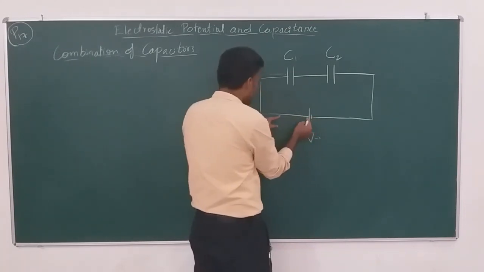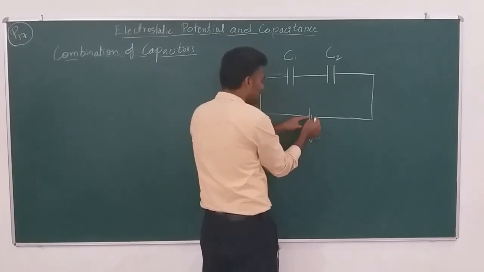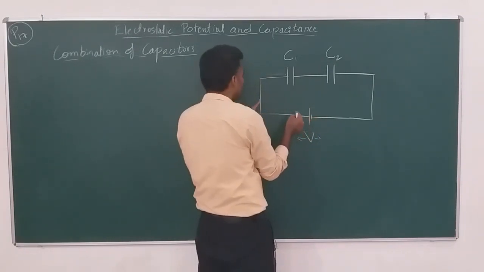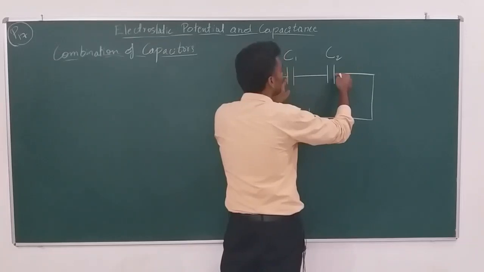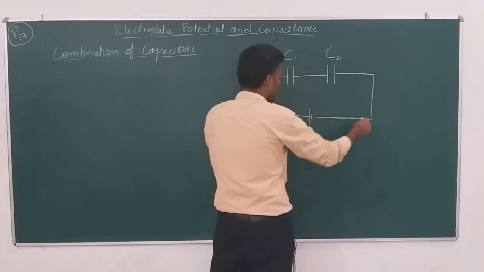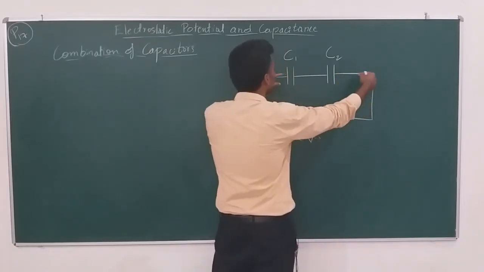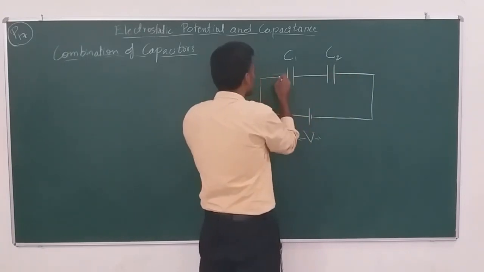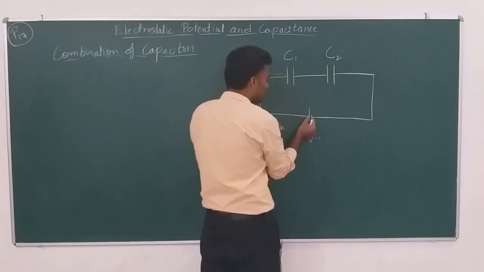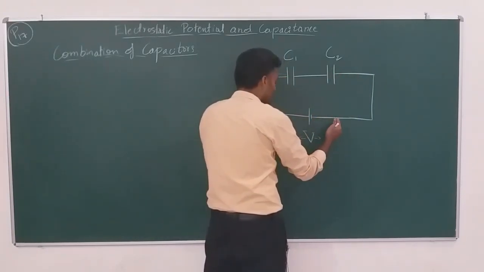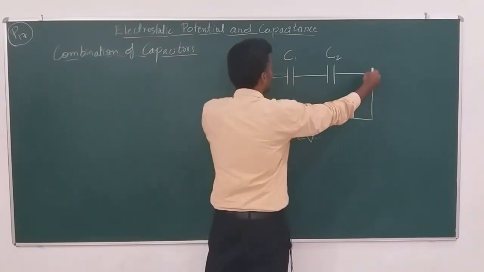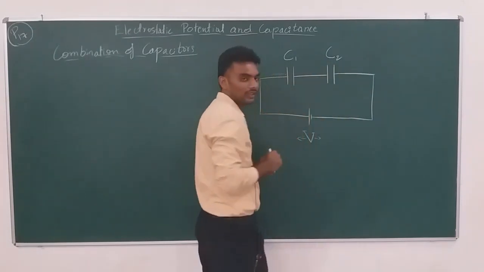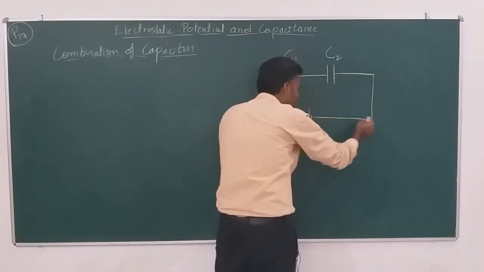So, this point is directly connected to this point, and this point is directly connected to this point of C2, right? So, the terminals of the battery are connected to two different capacitors like this. Whatever potential difference you have here will be the same potential difference here, here, here, and here, because it is a simple wire.